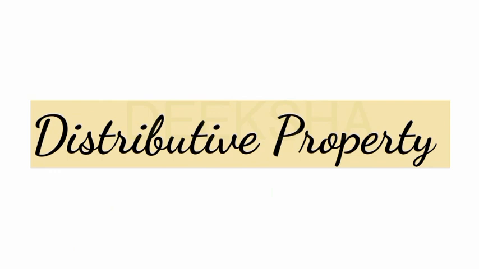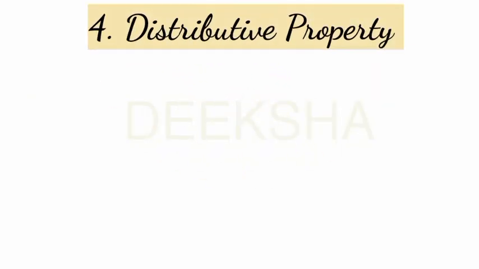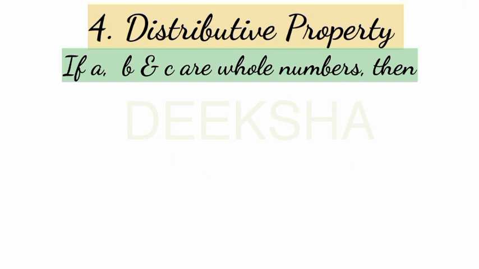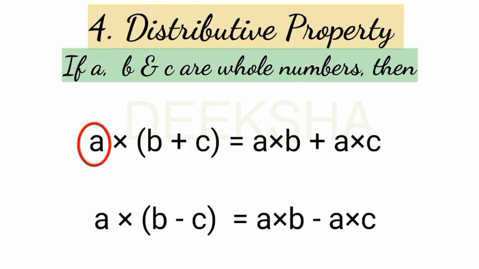Now the next property is distributive property. What is distributive property? When we distribute a particular thing to different persons, right? Suppose we have A and I am distributing it to B and C. This is the distributive property.